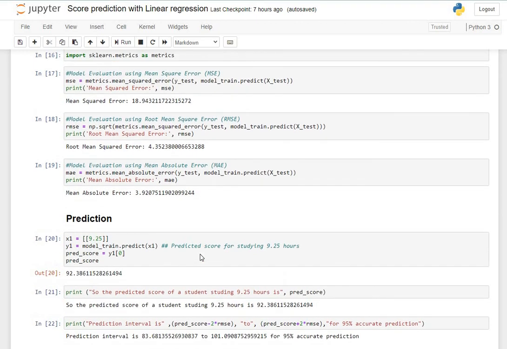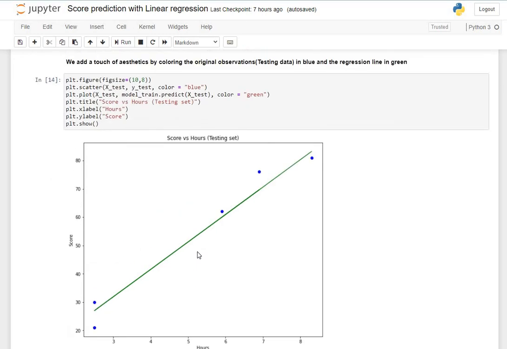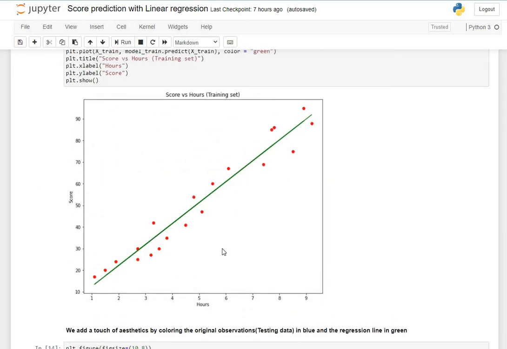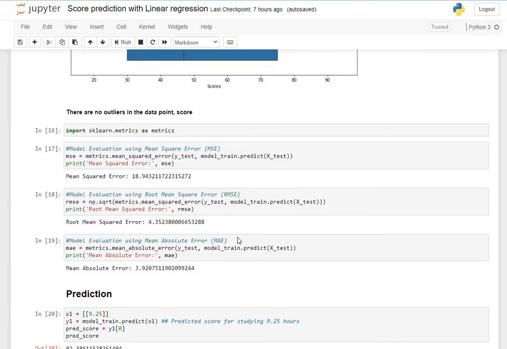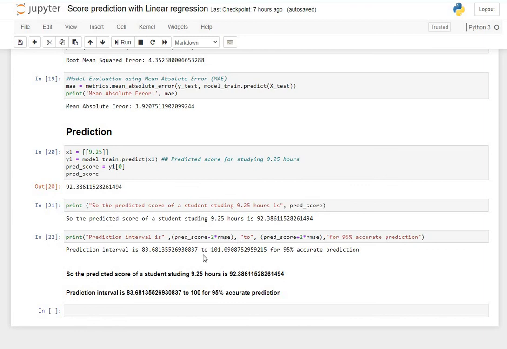But we have seen that there are some errors between the actual and predicted values. So we need to calculate the prediction interval, which is the predicted score plus or minus 2 times RMSE, or root mean square error. So the prediction interval comes to 83.68 to 100 for a 95% accurate prediction.